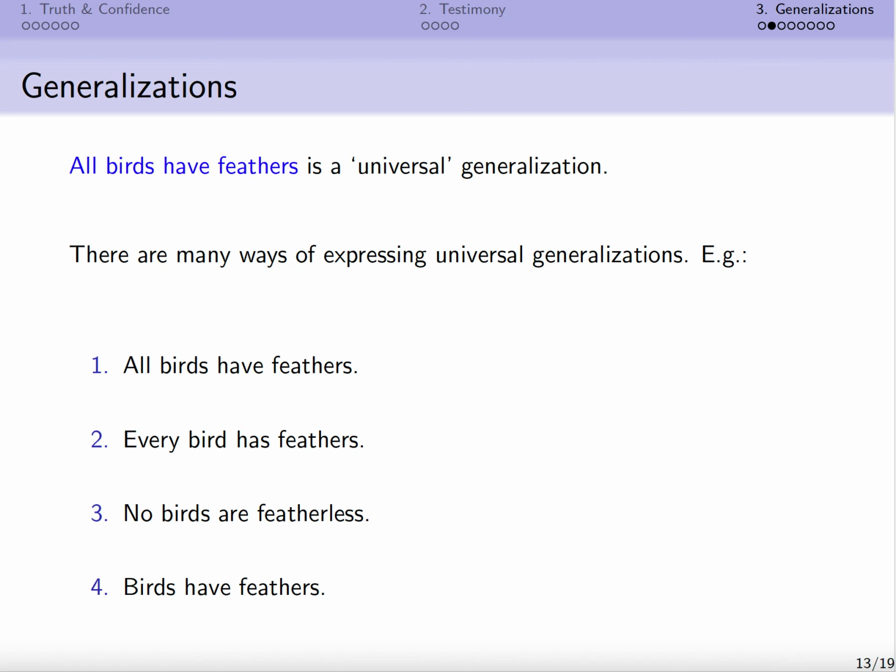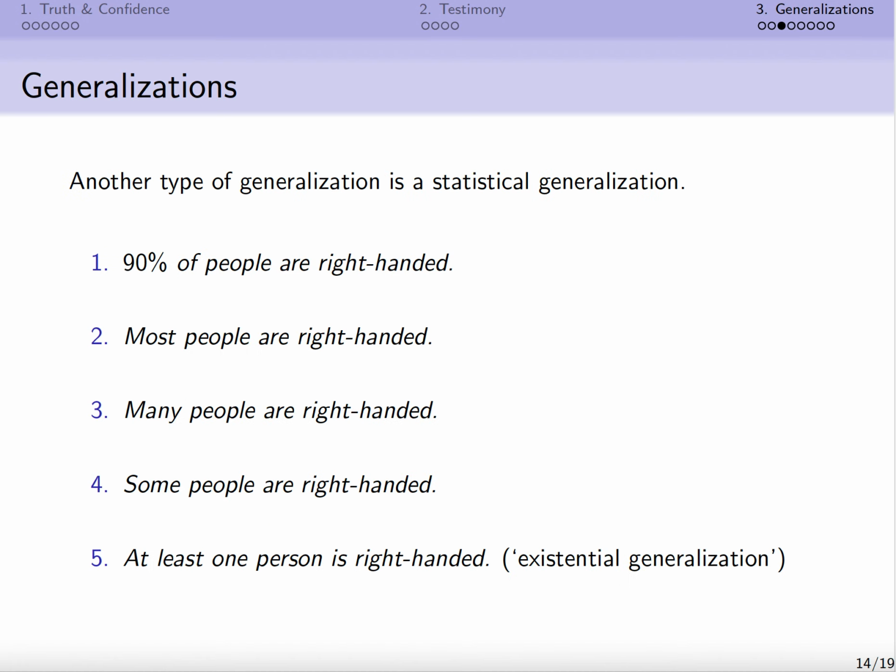And sometimes we might want to translate an argument that we find written or spoken somewhere into a more canonical or universal form, and so we might end up translating a sentence like 4 into a sentence like 1, which on reflection has the same meaning.